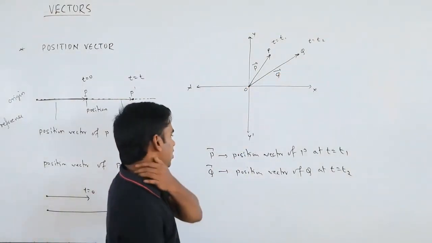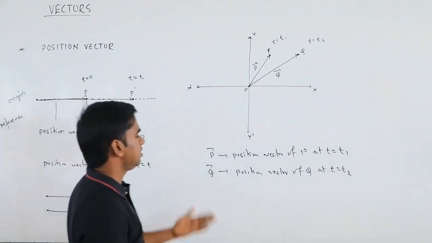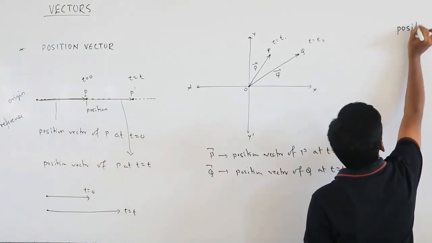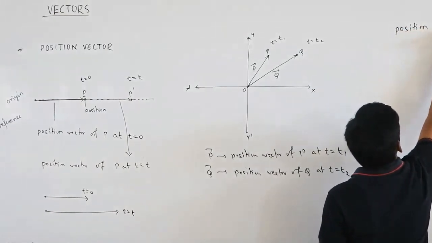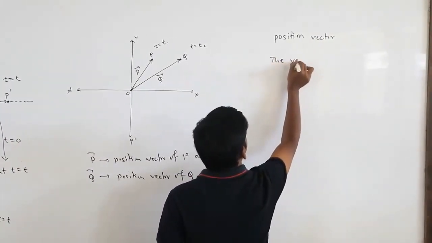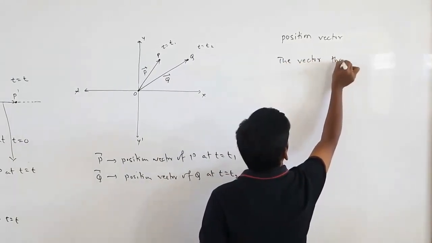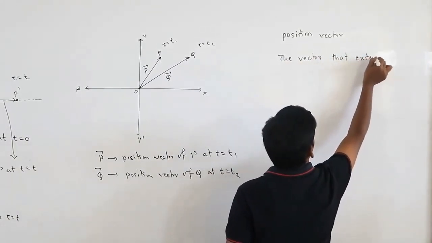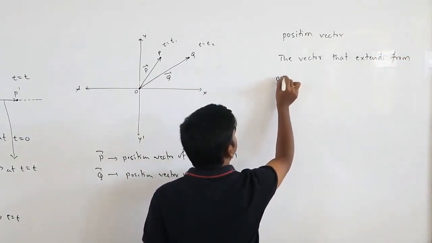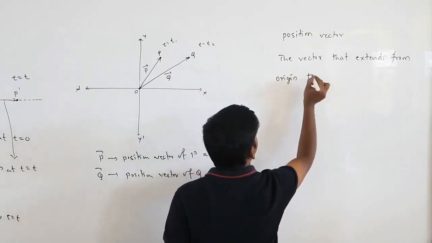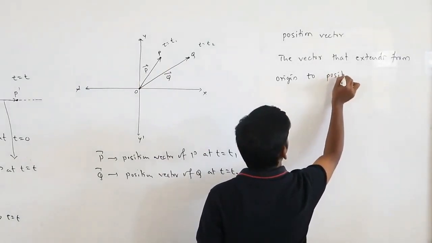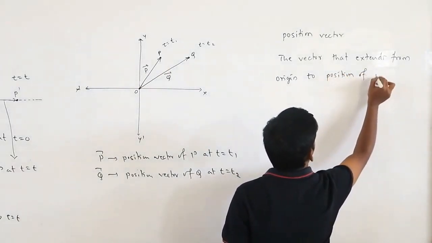So the definition of position vector: a vector that extends from the origin to the position of the particle.